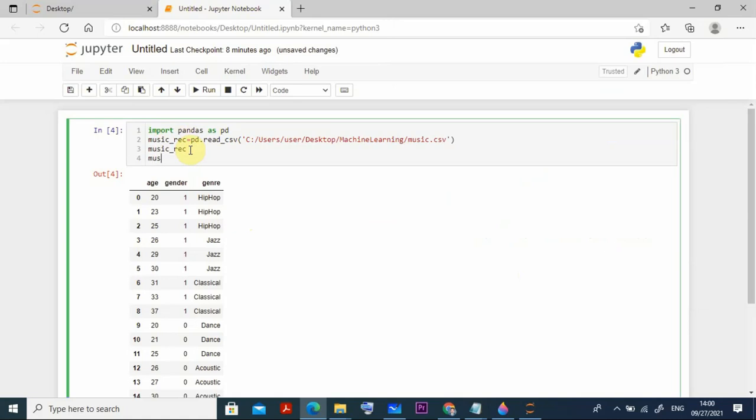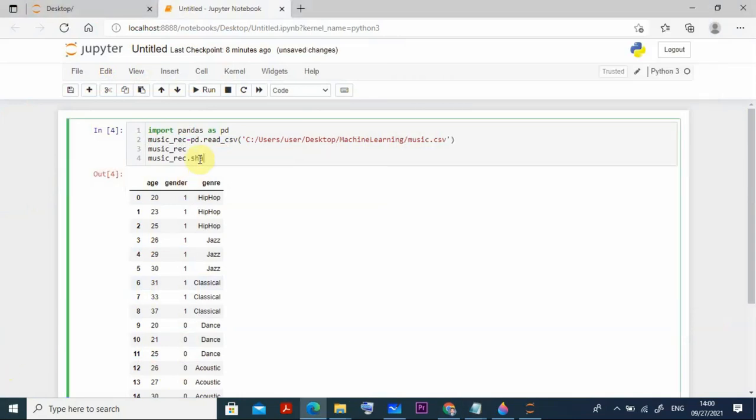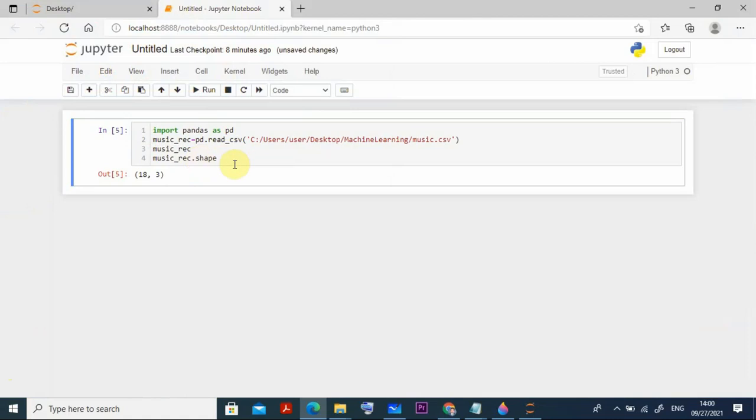Music underscore recommendation, dot. I already showed you how to do that, isn't it? So I can show you dot shape. You put it here, dot shape, and the same output will come. Control Enter. Now it is showing that there are 18 rows and 3 columns.